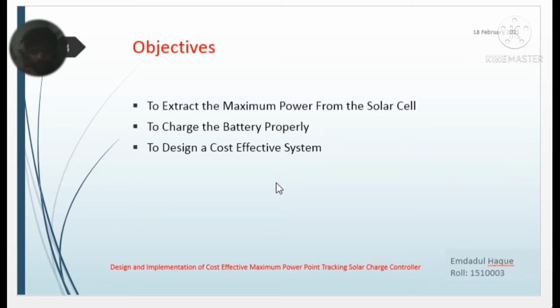These are the objectives of my work. The main objectives of my work are to extract the maximum power from the solar cell, to charge the battery properly, and to design a cost-effective system.